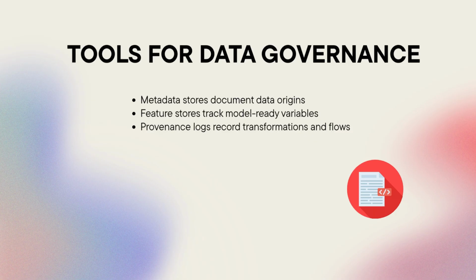Provenance logs go deeper, automatically recording transformations applied to the data as it moves through the pipelines. Together, these tools create a complete picture of data's journey. Without them, organizations risk undocumented changes, shadow data pipelines, and compliance failures that can derail projects or even expose them to legal liability.